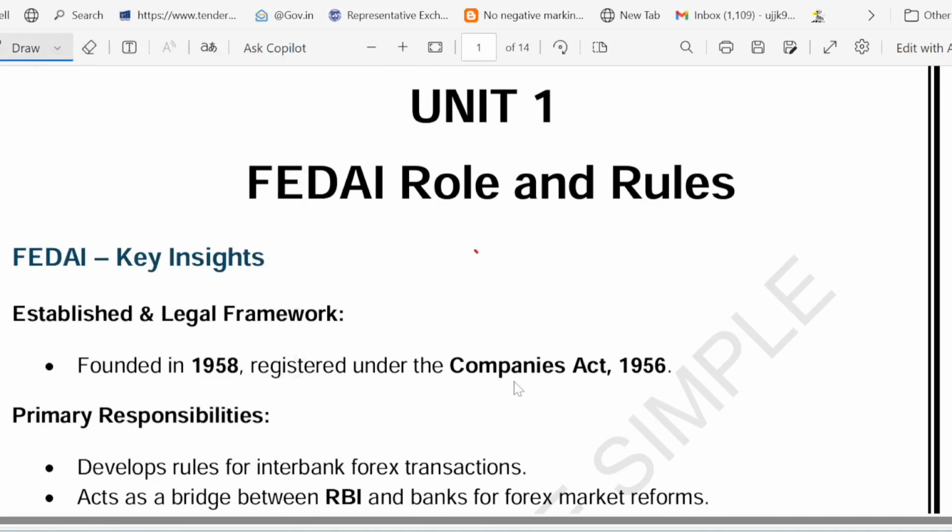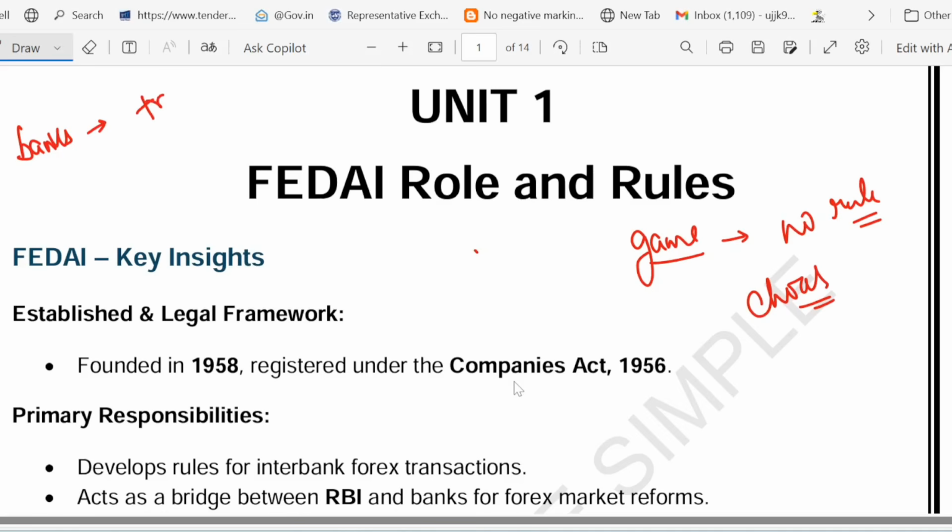The first point is, imagine you are playing a game but there are no rules. It is completely chaos, right? So the forex, that is the foreign exchange market, is like a giant financial game where banks trade currency. So here the banks, they trade what? They trade currencies, right? This foreign exchange market is like a giant financial game where banks trade currency.